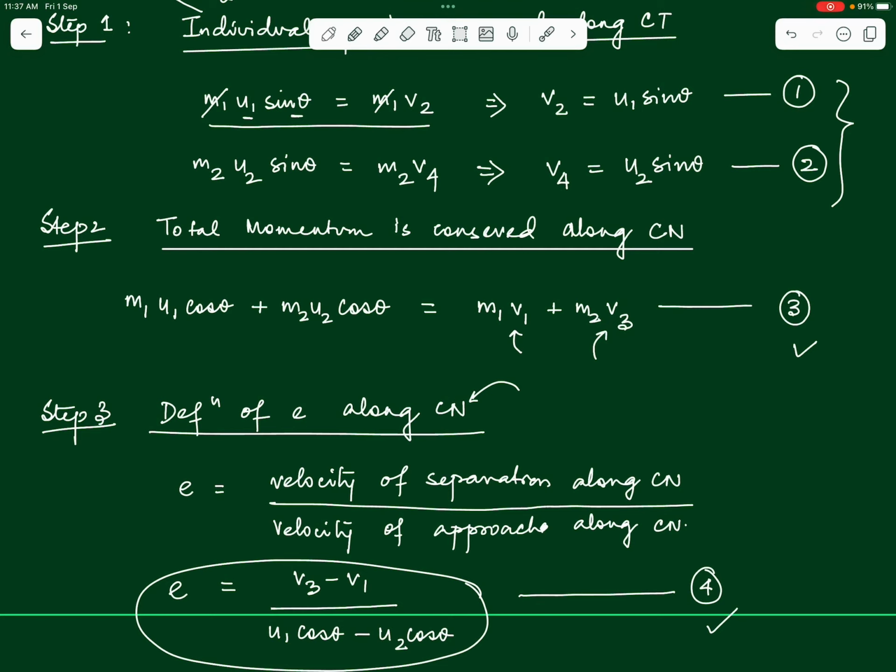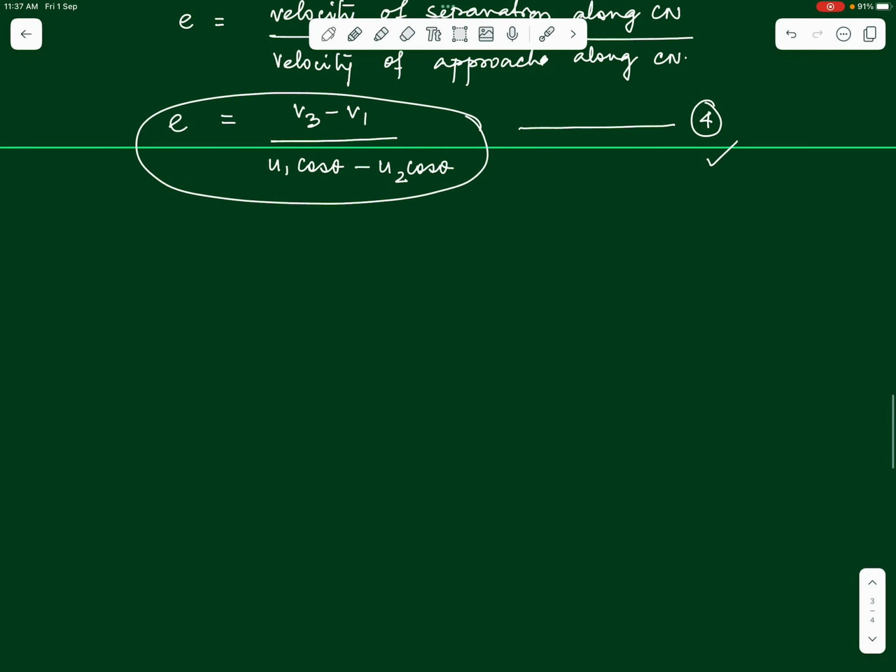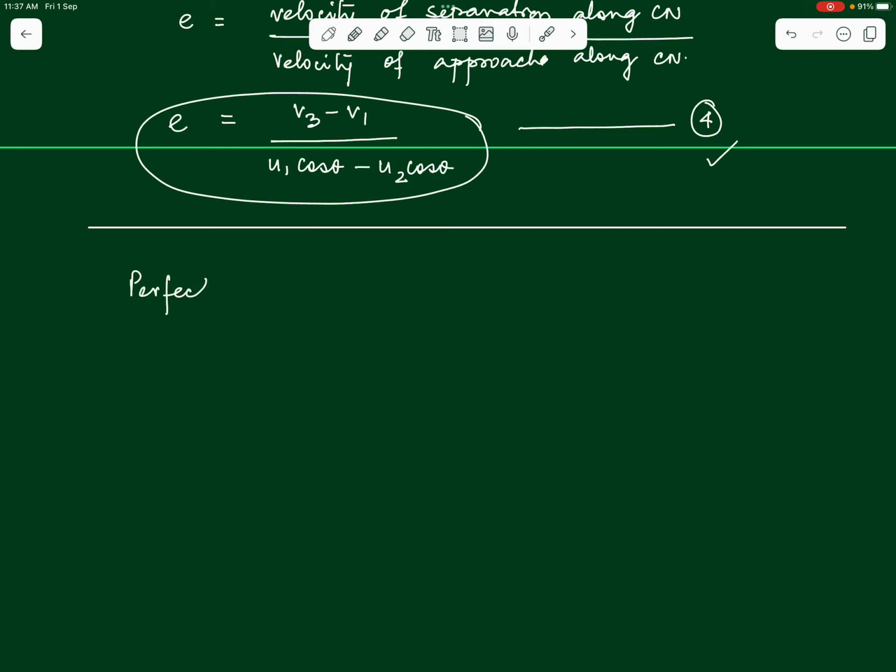So, if you remember these basic rules, you can deal with any type of oblique collision, though there are some special cases here that we study. Just as we studied the special cases in a perfectly elastic head-on collision in the previous videos, on the same lines, if we have perfectly elastic oblique collisions, what happens here?